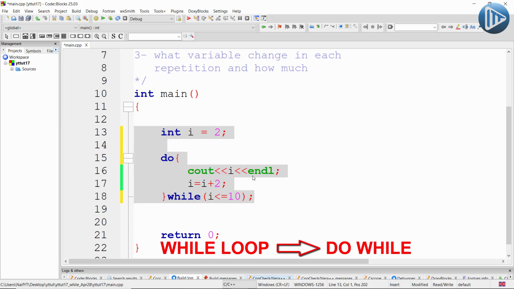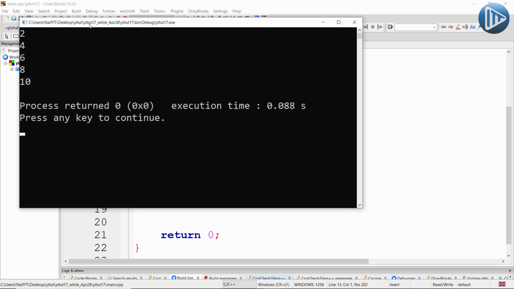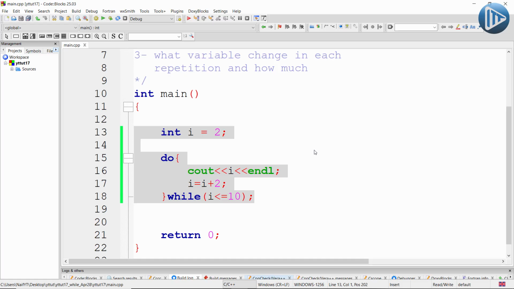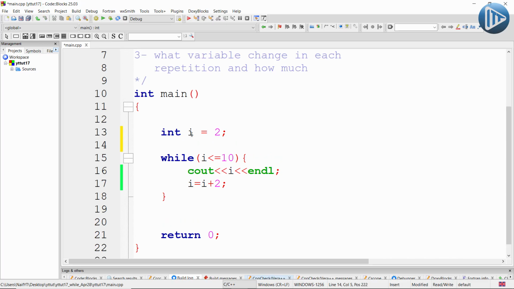Currently, this loop does the same thing that we did before, where it prints the even numbers from 2 to 10. So they are similar currently. So what is the difference between the while loop and the do-while? Well, let's put it back to its old structure, which is the while loop, and see something different. For example, I starts with the value 2. When the loop checks the condition, 2 is less than 10. So it sees that the condition is true, so it starts running the code inside the while loop.